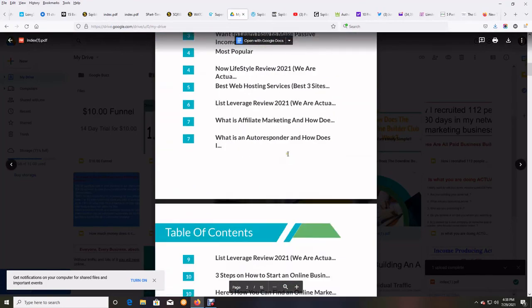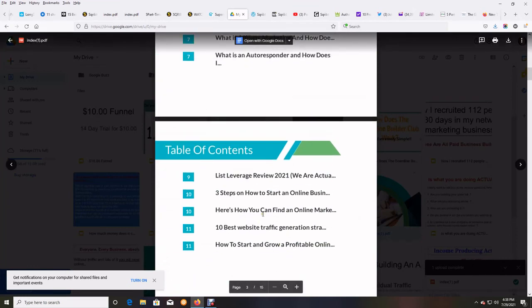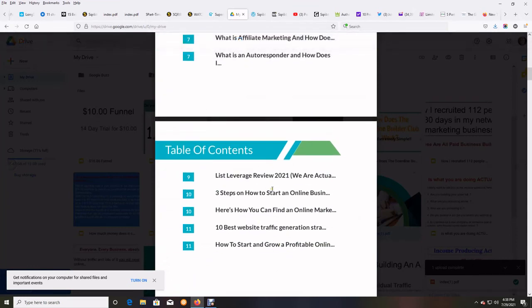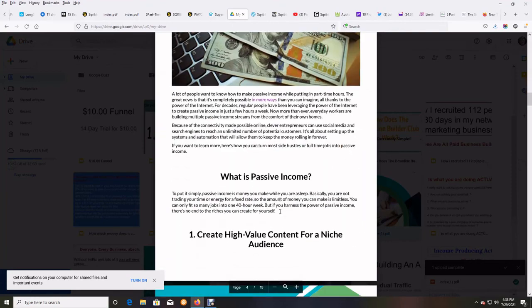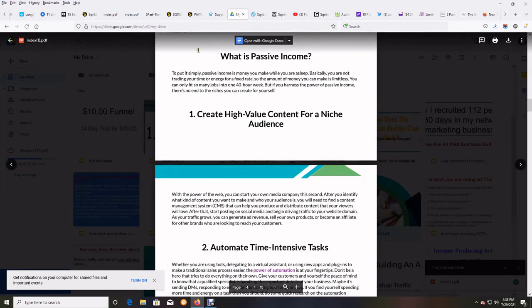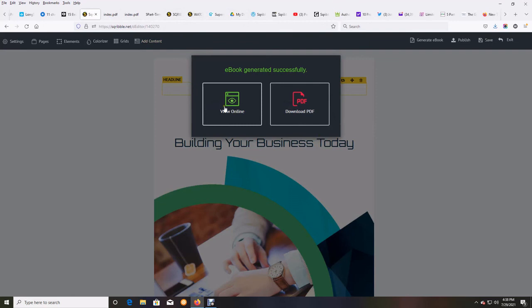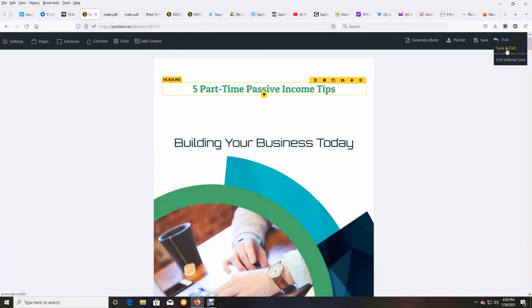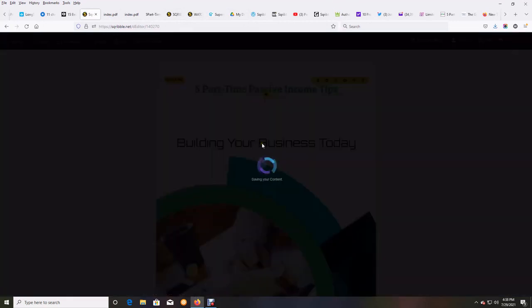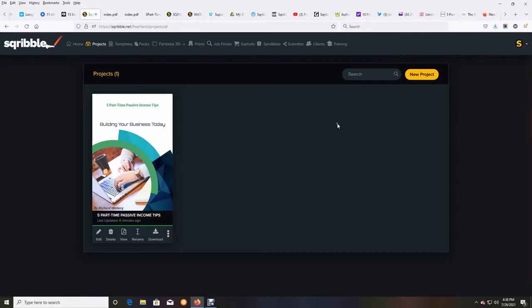I have embedded links throughout this content, and you can link anything in here. Words, just like any editor, you can hyperlink any words with a link. And I'll show you how you can do that. I'll go back and edit this actually. So I'm going to go to where I was at here in Sqribble. I already have this, so now what I'm going to do is save and exit. And here's where all your projects will be stored. And now if I want to edit this, I could click on Edit.